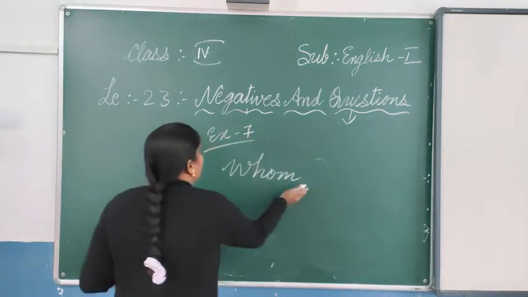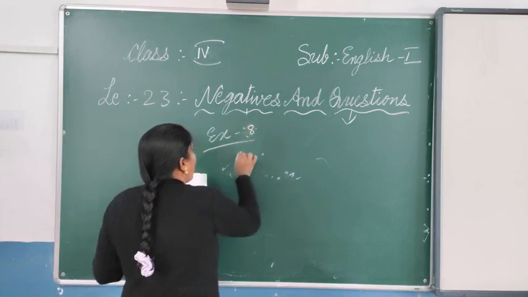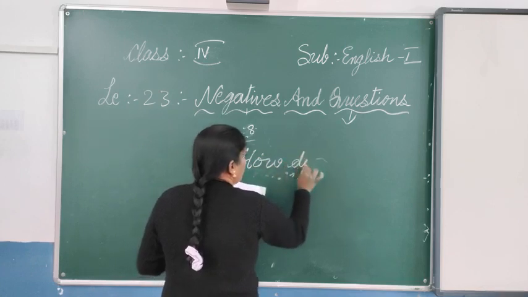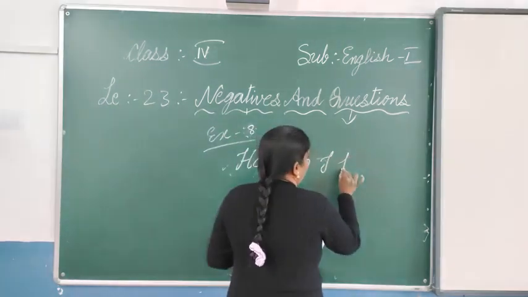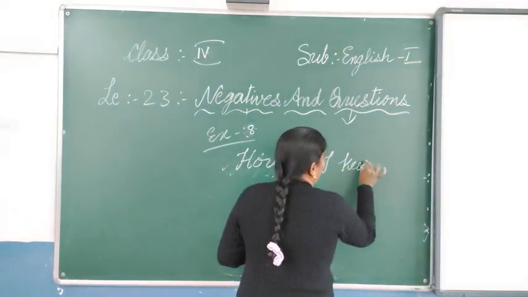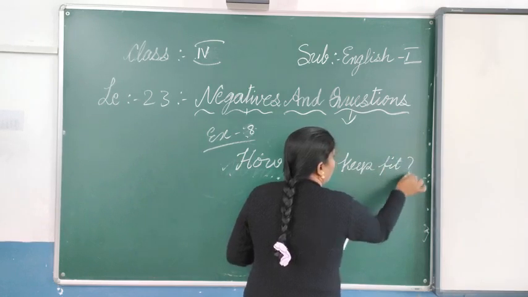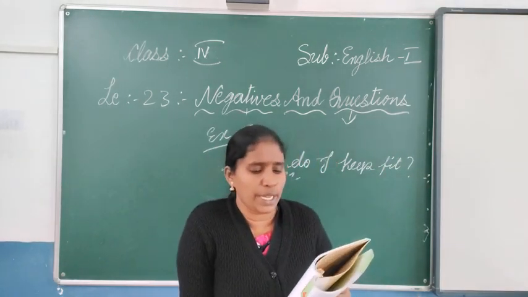You can write there, 8. How do I keep fit? I keep fit by doing exercise.